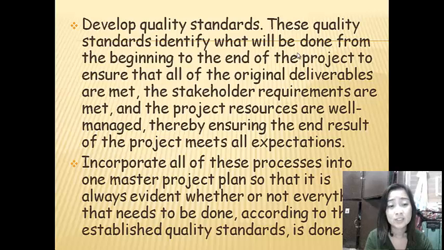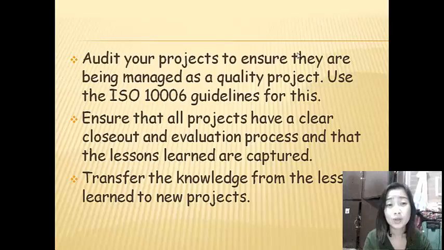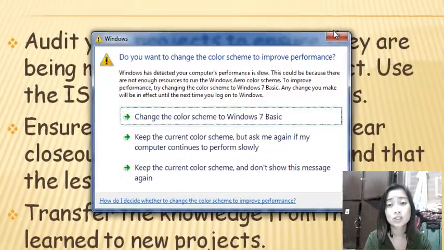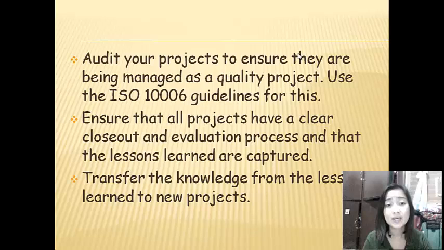Also, incorporate all of these processes into one master project plan so that it is always evident whether or not everything that needs to be done according to the established quality standard is done. Also audit your projects to ensure they are being managed as a quality project. Use the ISO 10006 guidelines for this. Also ensure that all projects have a clear closeout and evaluation process and that the lessons learned are captured. Then transfer the knowledge from the lessons learned to new projects.